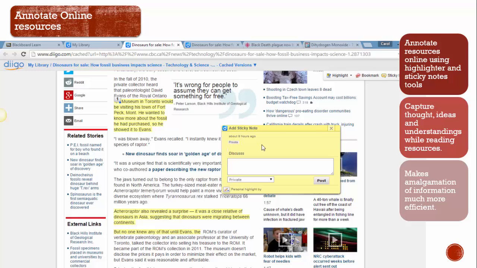With Diigo, they read the article and they can immediately make notes directly on the resource itself. So it really allows you to capture some of those thoughts, ideas, and really, again, it makes amalgamation of information so much more efficient because you have all of your thoughts right there, and it's easy to see what your thoughts were while you were reading an article.